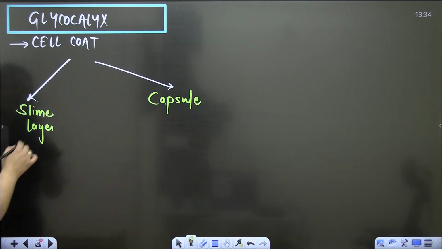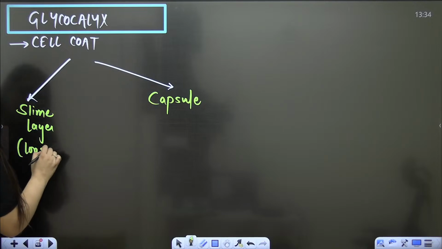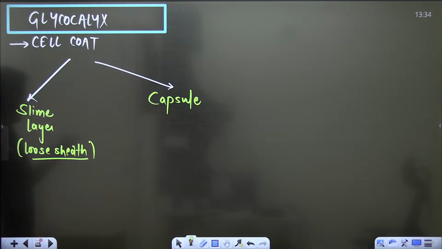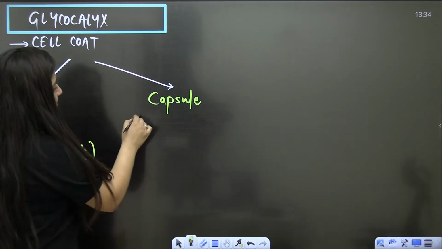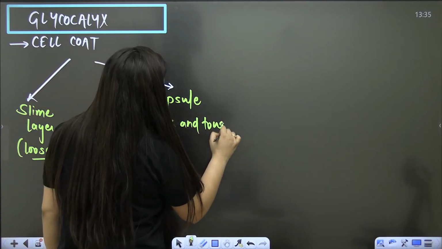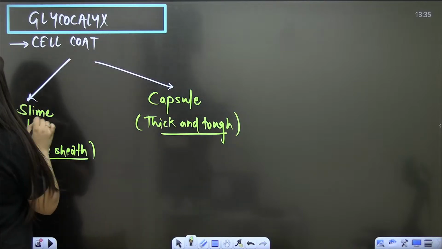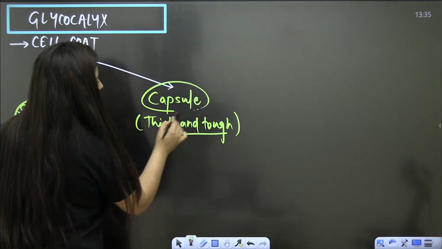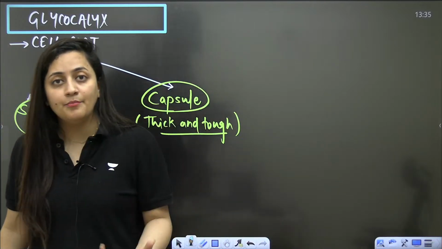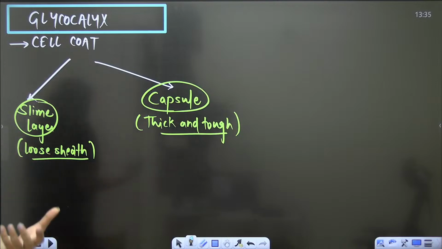So slime layer is nothing but a loose sheath, slimy, kind of jelly-like. And the capsule is thick and tough. So some bacteria can have this slime layer, and some bacteria can have this thick and tough capsule. As I said, in different bacteria, the composition of this Glycocalyx varies, plus the thickness of this Glycocalyx varies. Clear, bache? Clear?